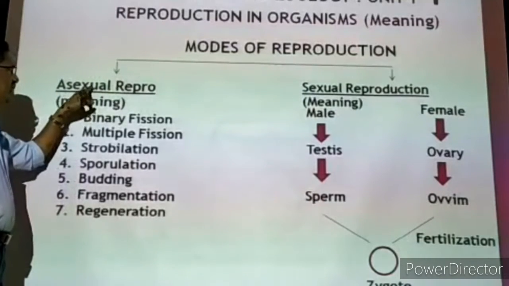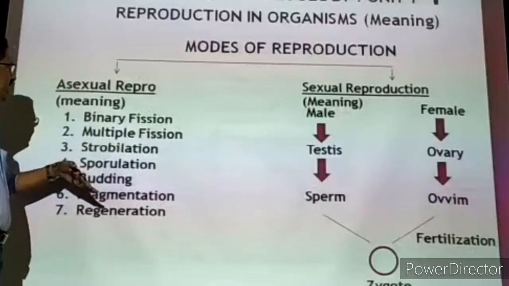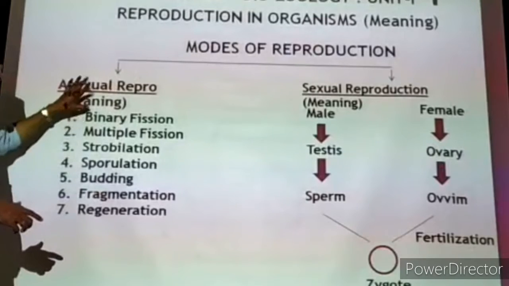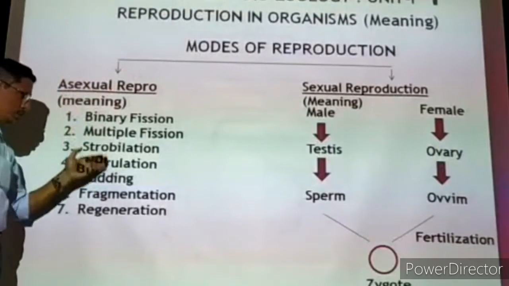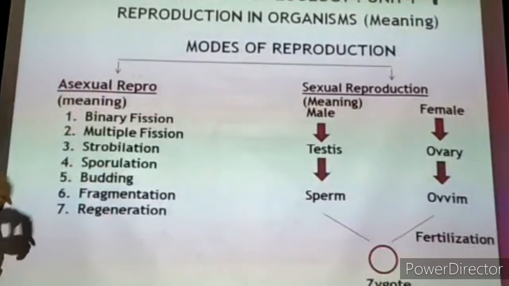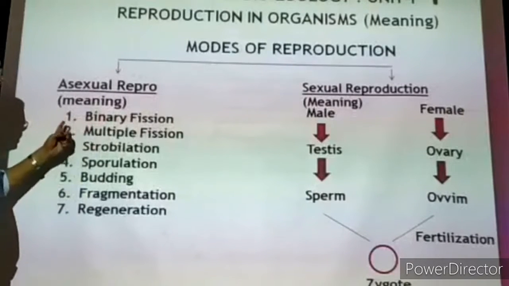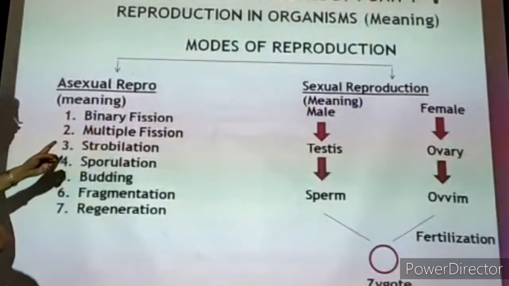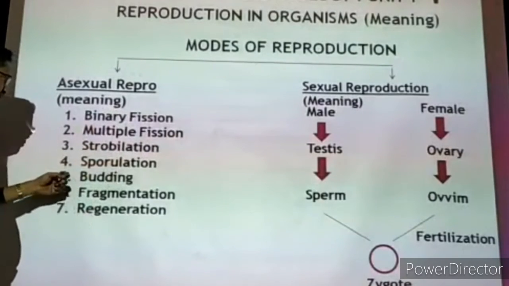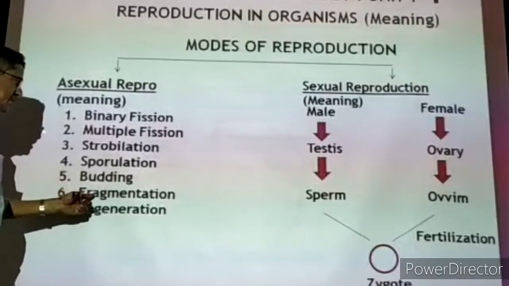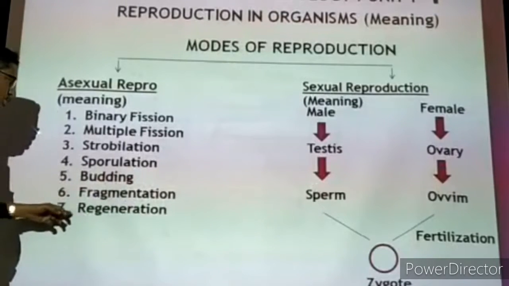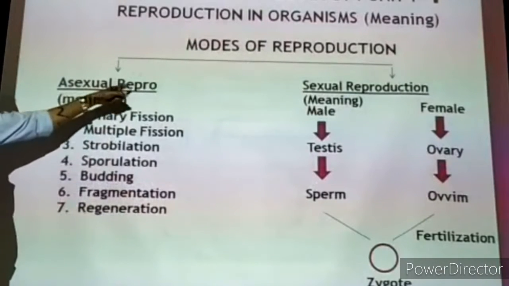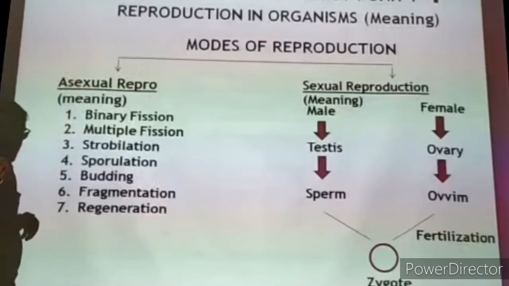If the method uses the reproductive organs for multiplying the young ones, then it is called sexual reproduction. This is the meaning. In animals, there are so many methods of asexual reproduction. One is binary fission, second is multiple fission, third is strobilation, the fourth is sporulation, fifth is budding, sixth is fragmentation, and the seventh is regeneration. These are the seven different types of asexual reproduction seen in animals.